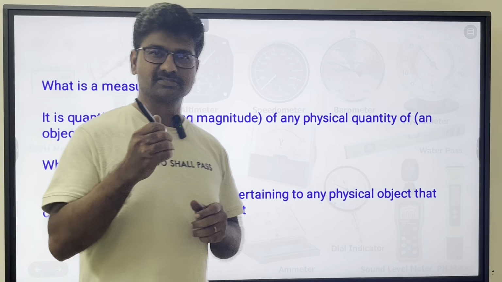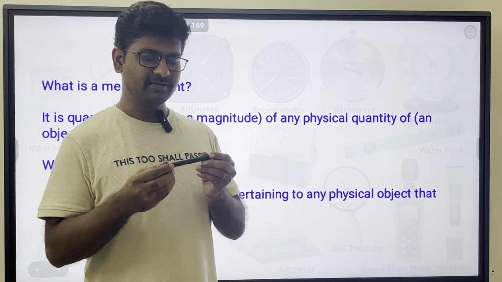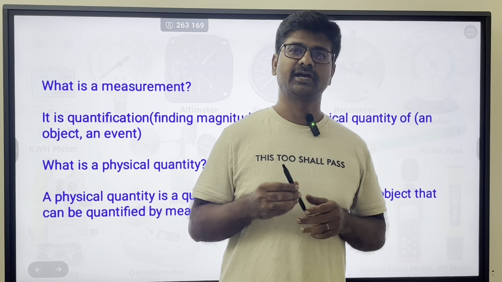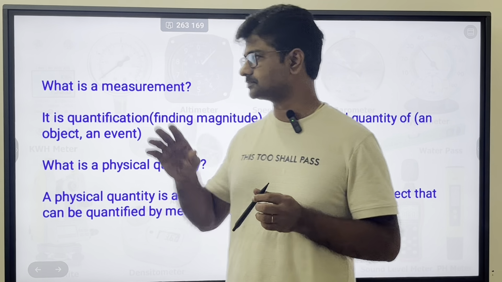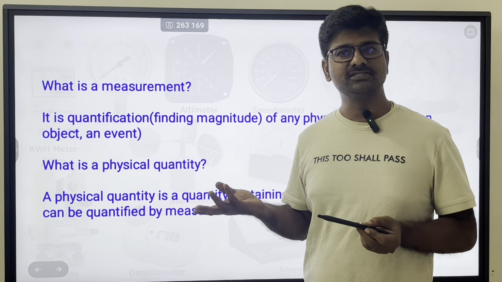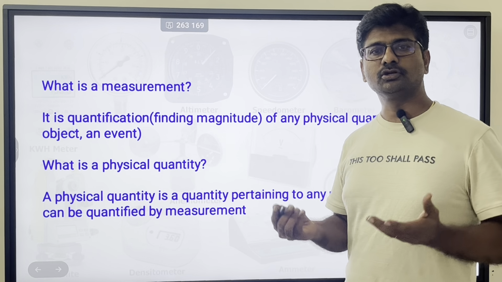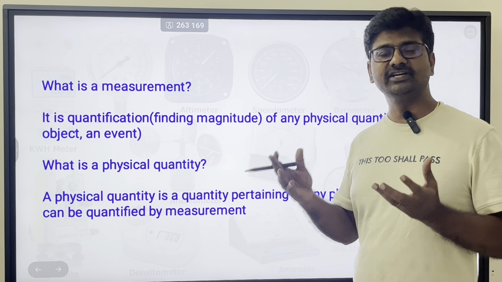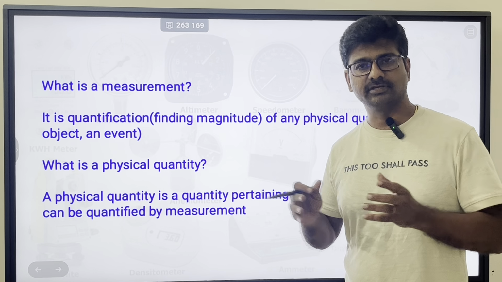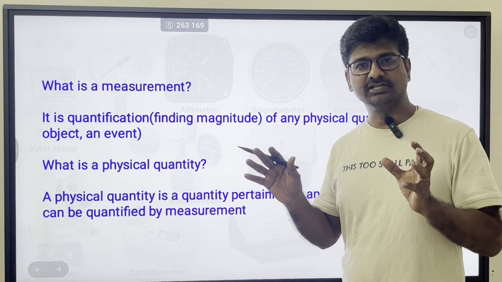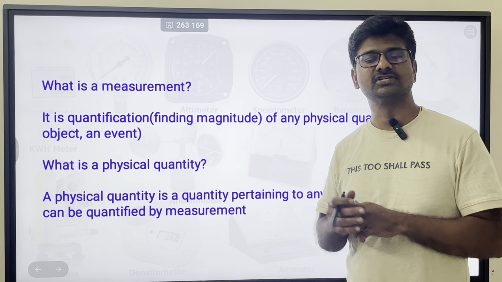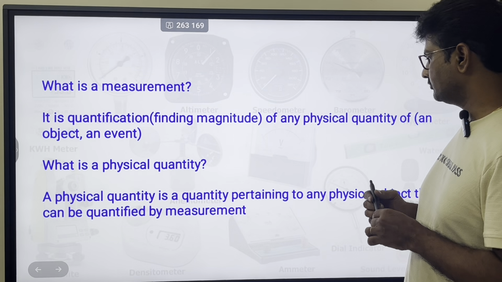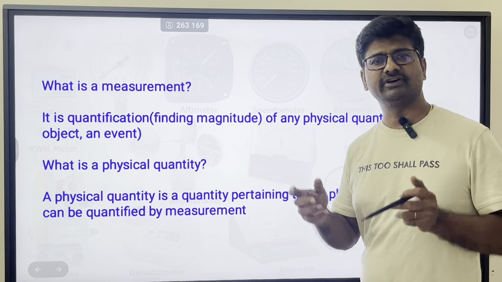Suppose I have this stylus now, this pen. This pen is a physical object. Or I have this panel now. This panel is a physical object. Anything that you are able to perceive physically is a physical object. And if you are able to quantify that in terms of quantities, if you are able to find how much it is in terms of quantities, then that is a physical quantity. So, any physical quantity you can find by measurement.